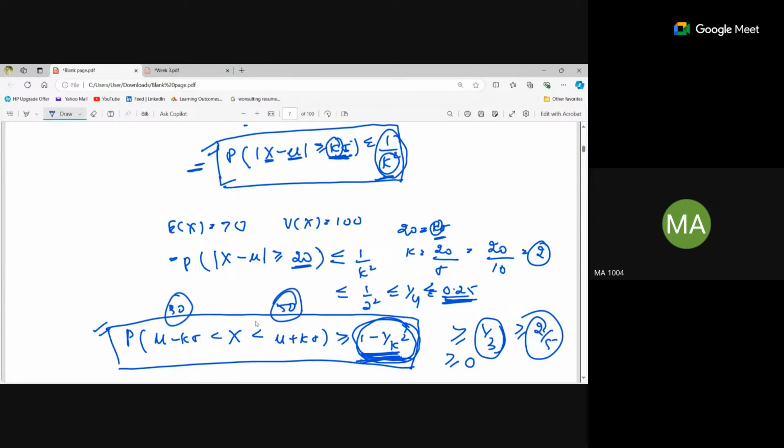But the earlier one is beyond the range. That's why I'm saying it's one and the same. Whether the glass is half empty or half full, it's two different ways of looking at the same thing, but the figure is same. 1 by k square. 1 minus 1 by k square.